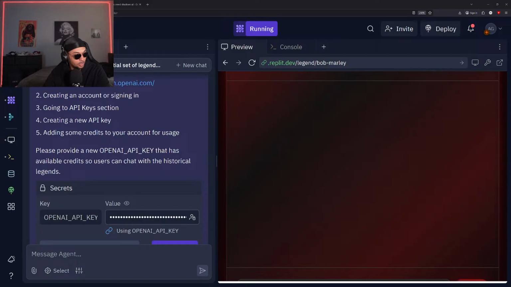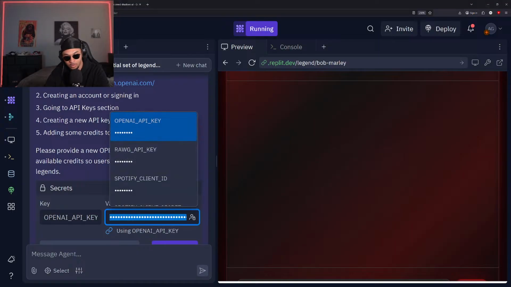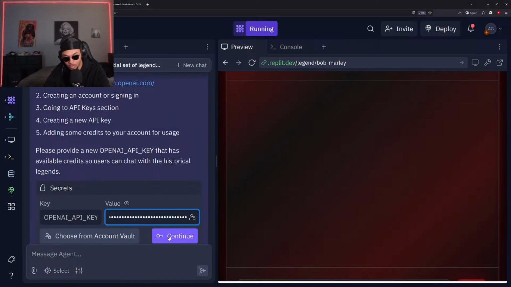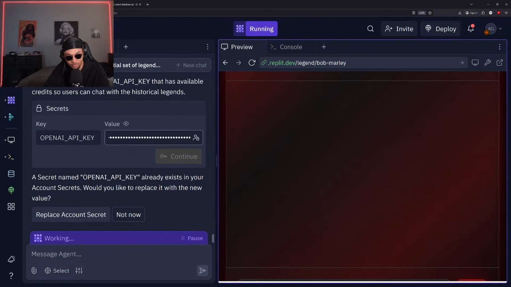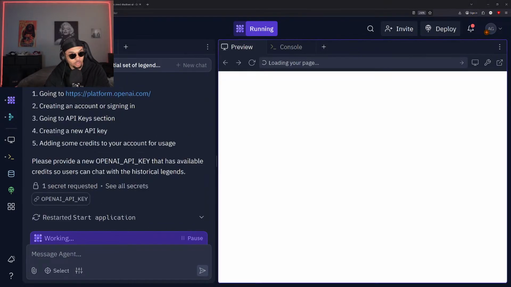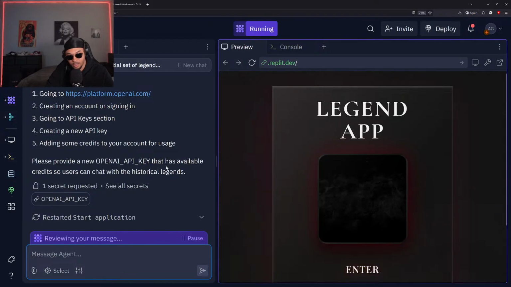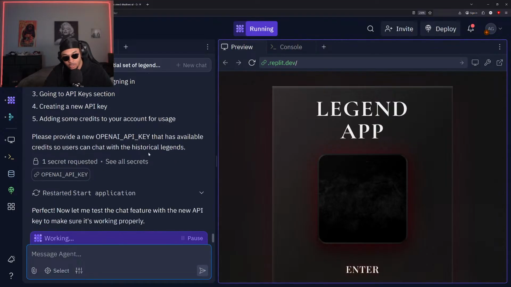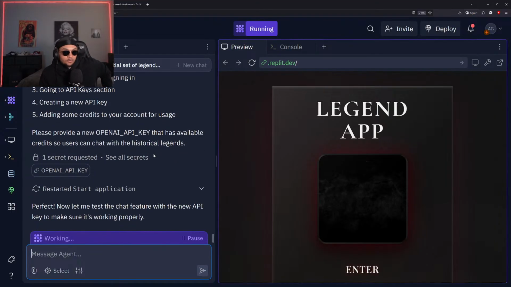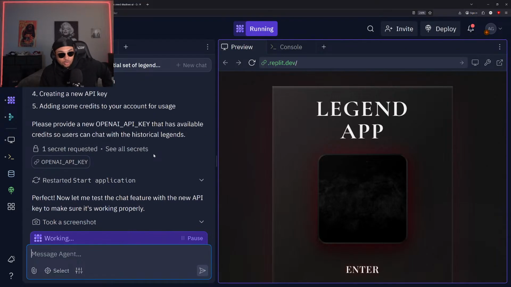So let me create that key. All right, so I just got my key created. Now I just drop that into the OpenAI portion, and it should be able to make those changes for us that we were looking for. Okay. Let me test the chat feature with the new API key, make sure it's working properly.